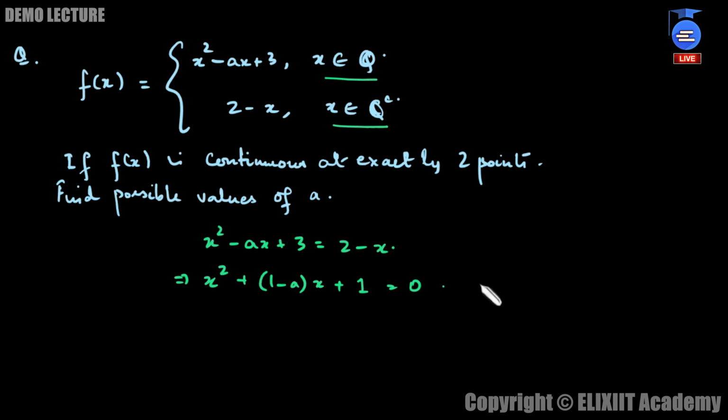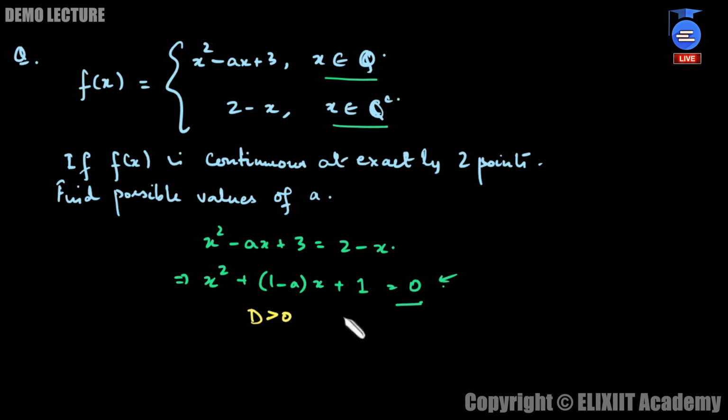Now, it says that the function is continuous at exactly 2 points, and these 2 points are two distinct points that satisfy this equation, which means this quadratic has two distinct roots. We know the condition for two distinct roots: when the discriminant is strictly greater than 0, the quadratic has distinct real roots.